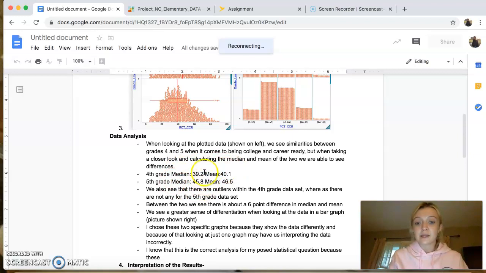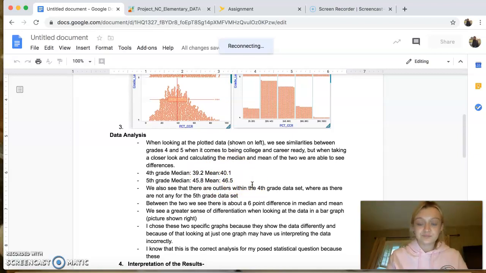4th grade has a median of 39.5, and that's about 6 points lower than the 5th grade median of 45. As well as for the mean, the 5th grade average was around 6 points higher than the 4th grade.